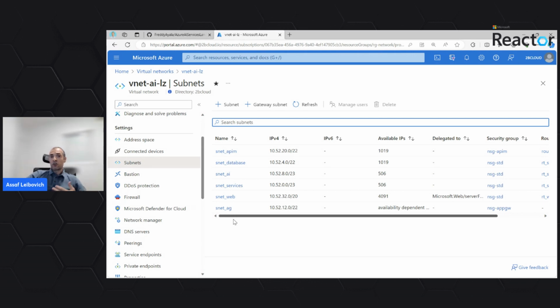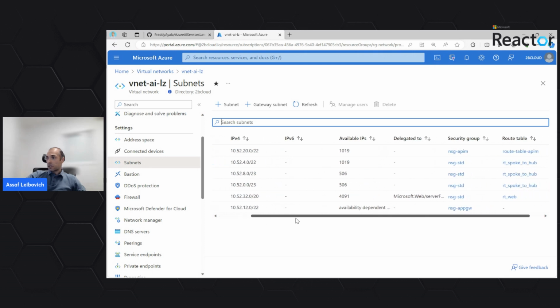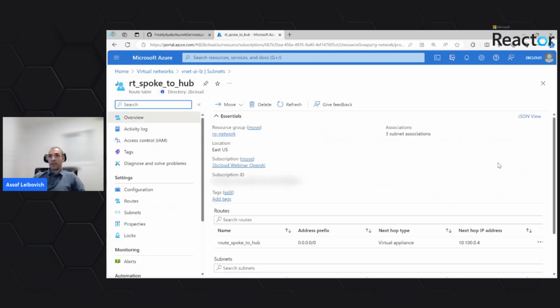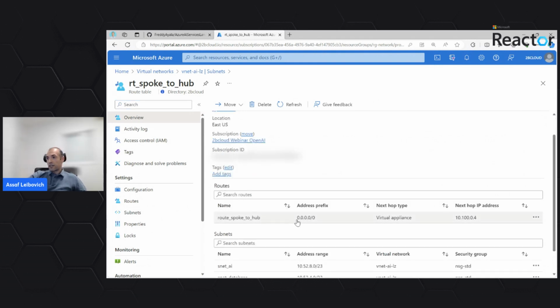Application gateway can also come with a WAF, a web application firewall, to add an additional layer of security to our workload and landing zone. Another thing that I would like us to see here is that each subnet comes with a routing table defined over it, which eventually takes control over the traffic that goes to the internet.